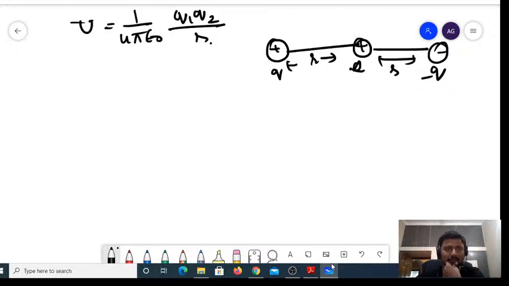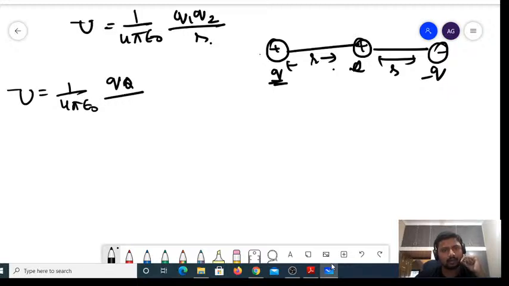Let us try to understand. For a single charge, we always define potential energy as the work done in moving a charge from infinity to any point in the electric field, right? For one charge we don't have any potential energy. But when the other charge is moved to a distance of r, then the potential energy due to the first and second is given by 1 by 4 pi epsilon naught into q divided by r. This is due to these two charges.